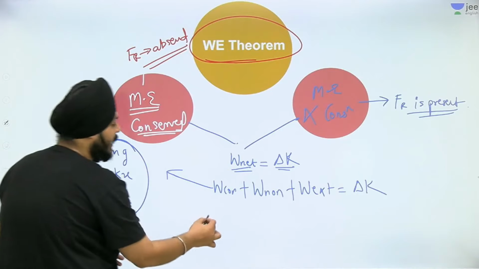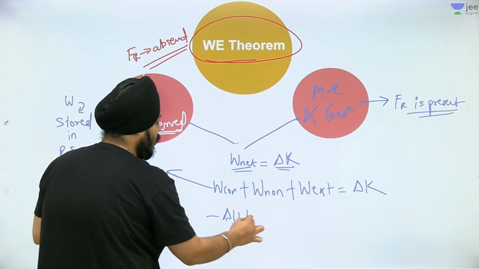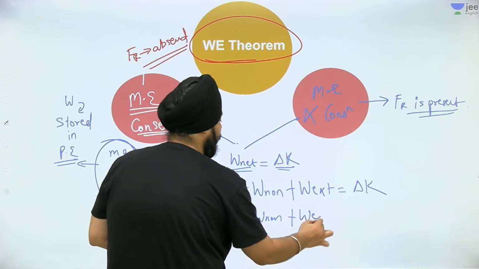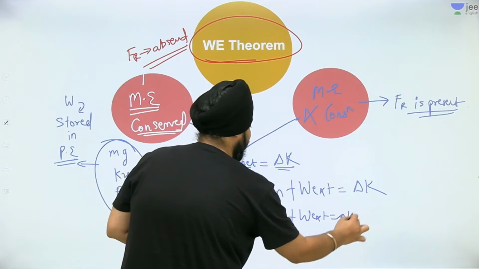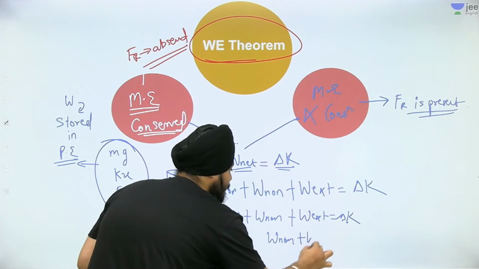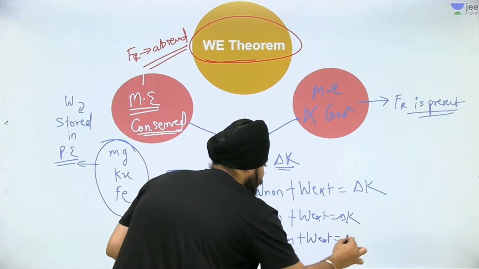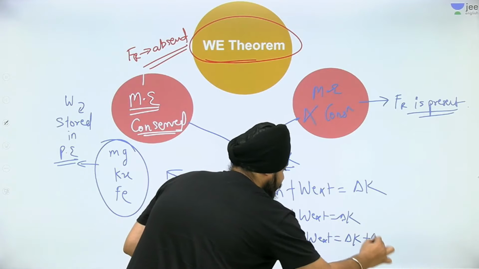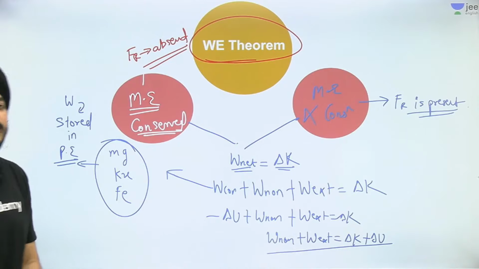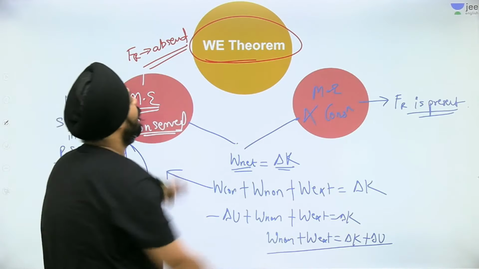So can I write it as delta U plus work done by non-conservative plus external, equal to delta K. So I am getting work done by non-conservative plus external is equal to delta K plus delta U. So this is the general formula of the work energy theorem.